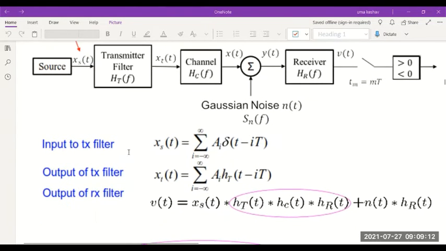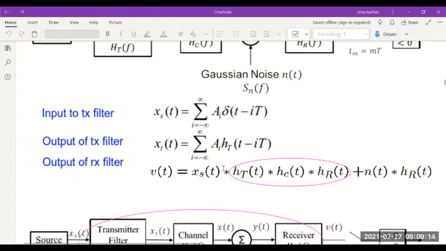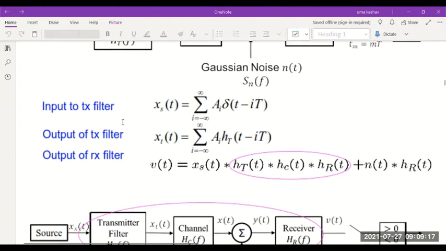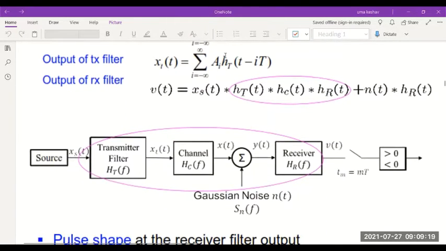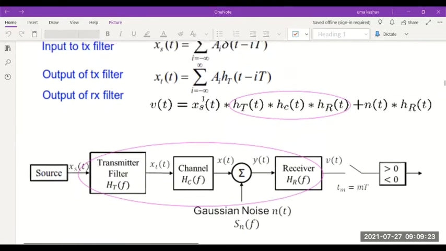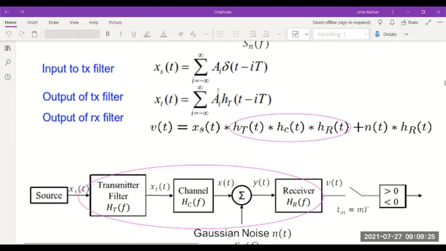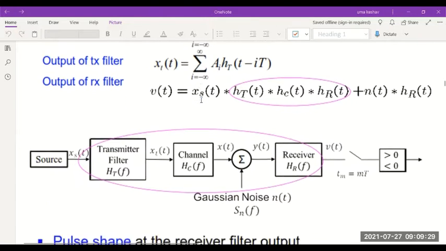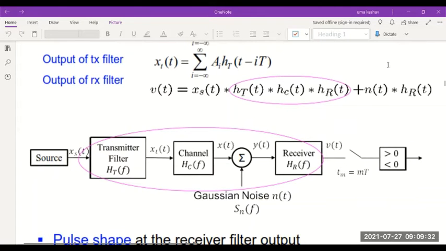All this we saw. We considered the pulse as a waveform, a rectangular pulse train. Instead of considering delta, we considered g(t - iT), and then we took the output of the transmitter filter to be this.